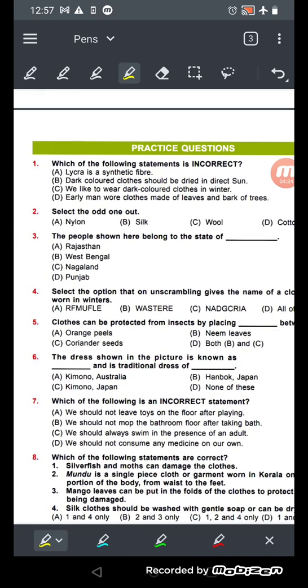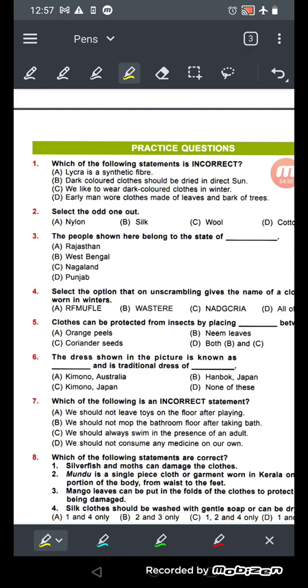So what is the first one? Which of the following statements is incorrect? Let's see. Lycra is a synthetic fiber. Dark color clothes should be worn in the direct sun. No, dark color clothes, if we wear them in direct sun, we will feel even more heat. We like to wear dark color clothes in winter. Yes, it may be. Early men wore clothes made up of leaves and bark of trees.